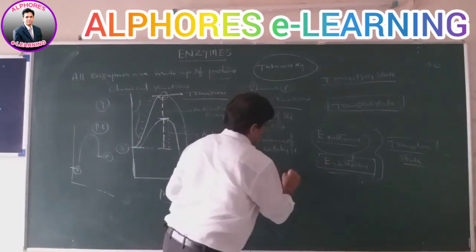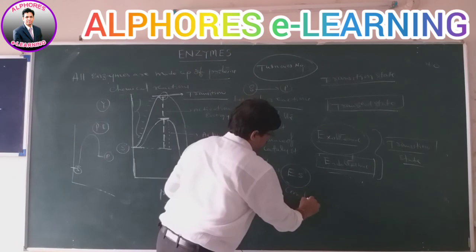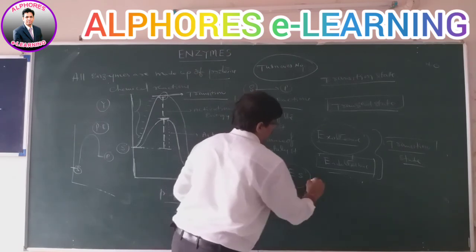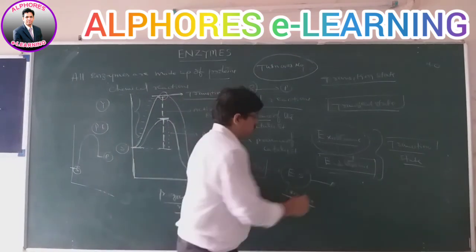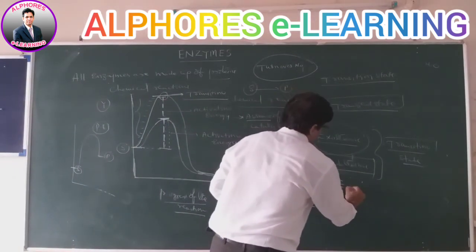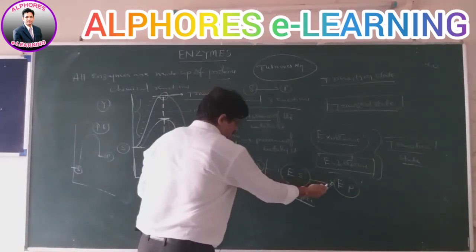All the changes happen during this complex, even before it reaches the enzyme product complex. Before that, the transition state is reached.